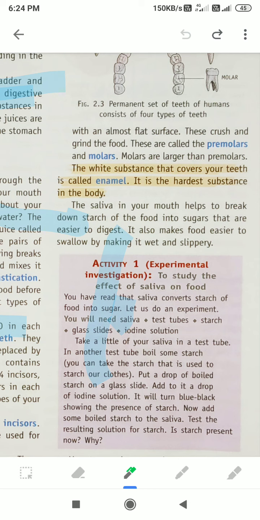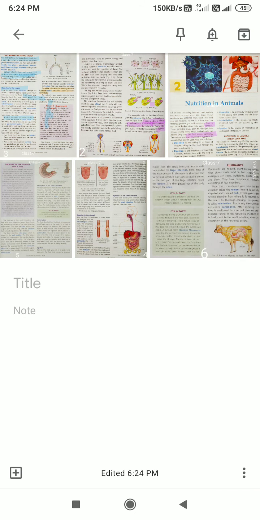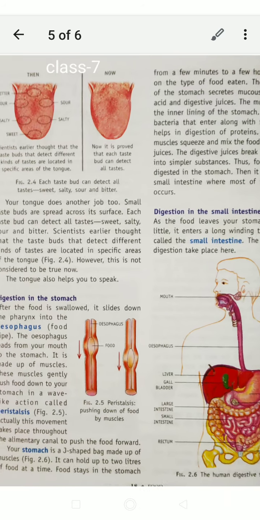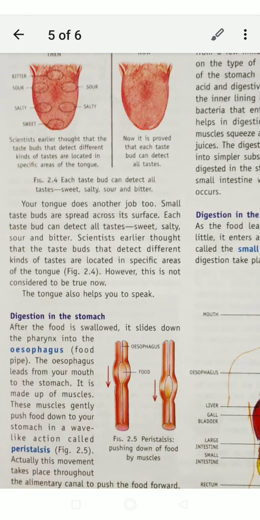See, now you can see our tongue. There are many portions. Bitter, sour, salty, sweet, all these things we can recognize, that food is sweet, salty or sour or bitter. All these things we can understand by the tongue only.